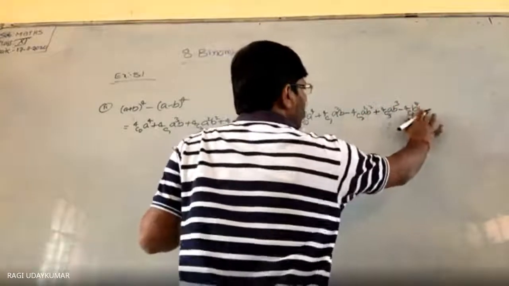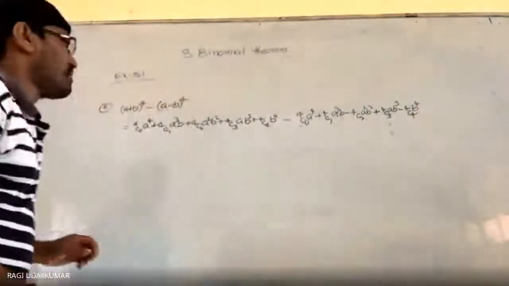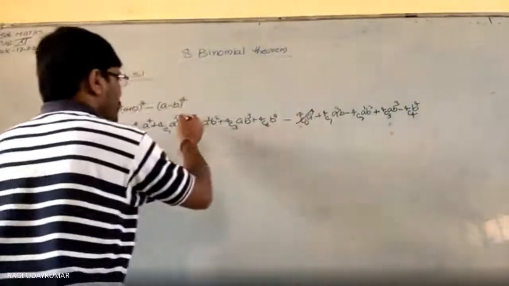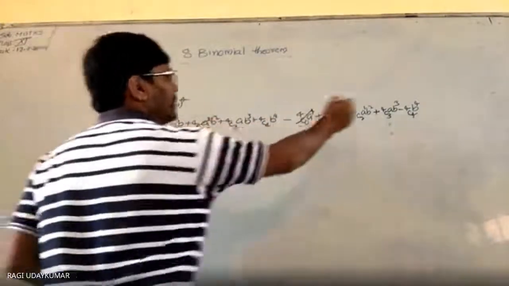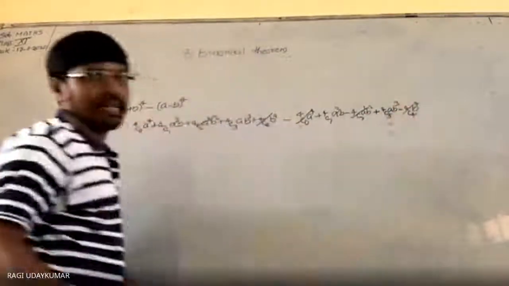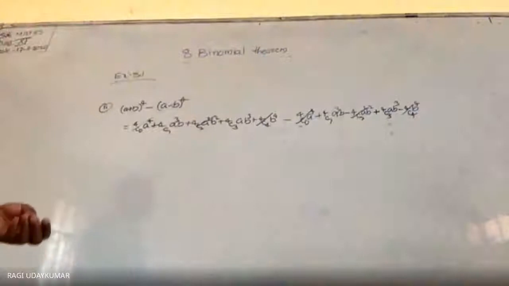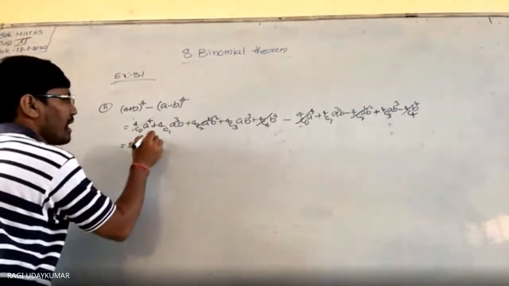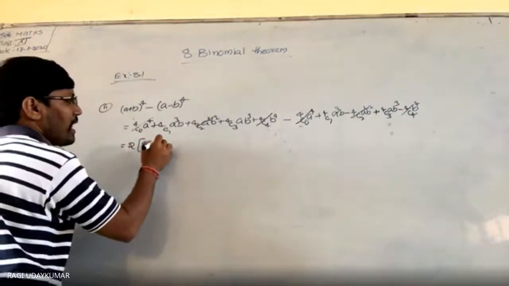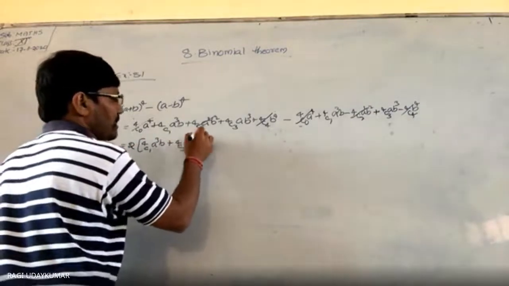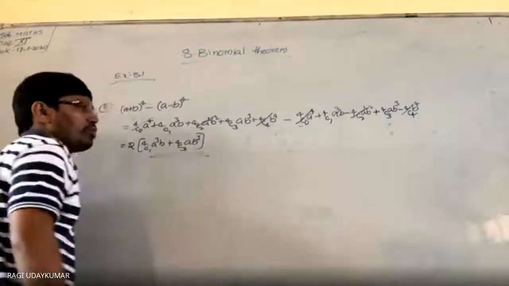Now here in this, the first term, in this the first term, leave the second term, third, fifth term, fifth will get cancelled. So second and fourth term you are going to get twice. Second and fourth term 2 times, now 4c1 a cube b and 4c3 a b cube, that will come 2 times.